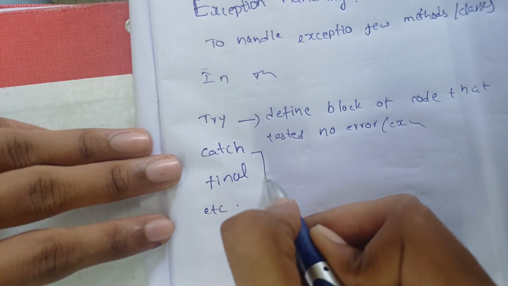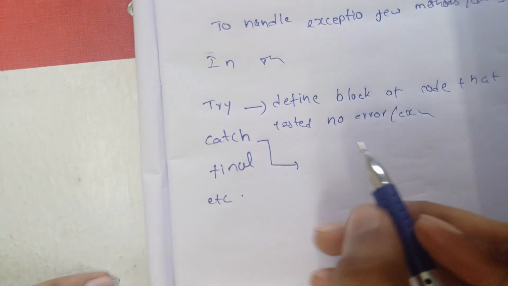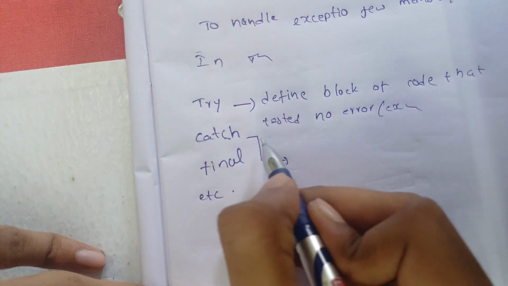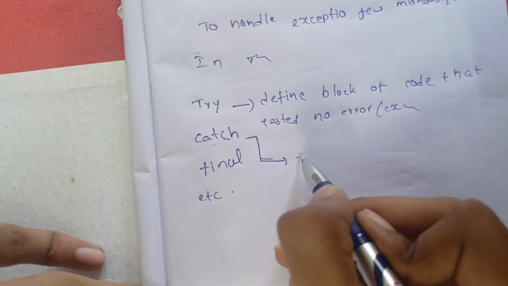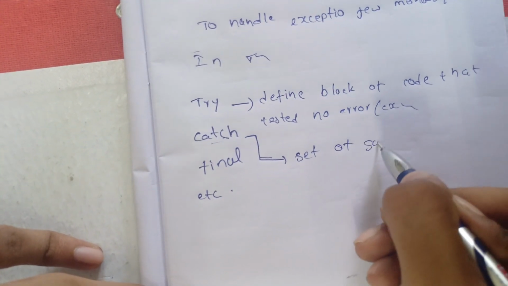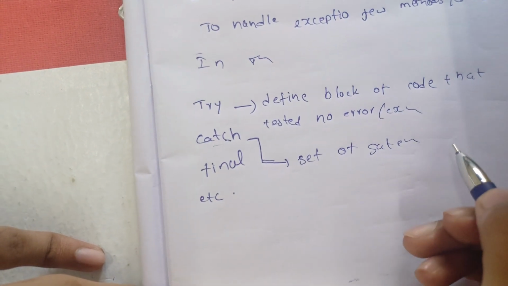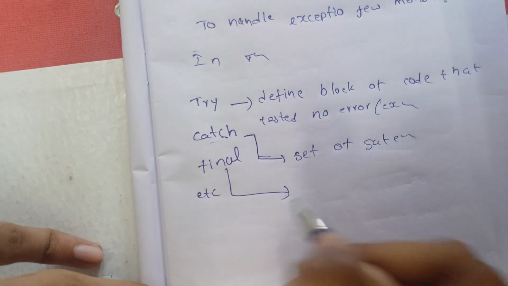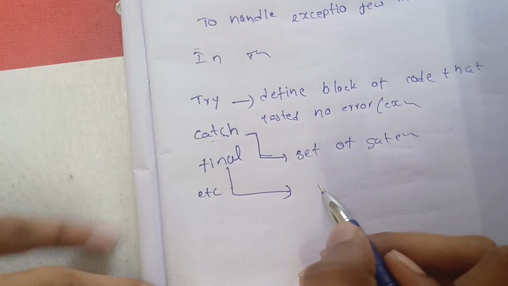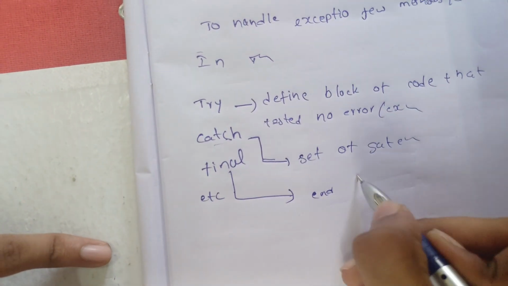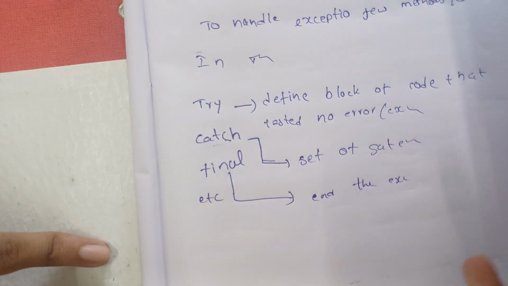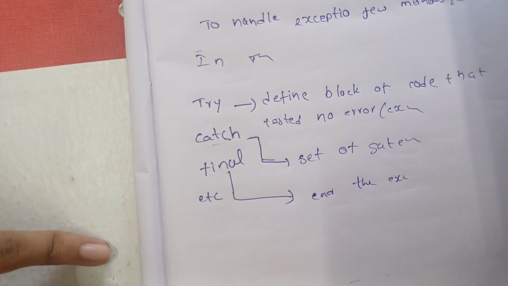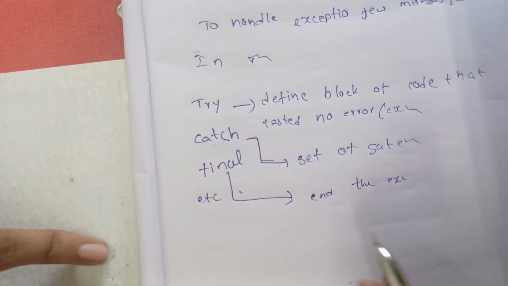If there is any exception, then that will be handled by catch. The catch will be the block which has a set of statements that should run when an exception occurs. The use of finally is to end the program or end the exception, which means it helps us know whether the exception is over or not yet. So finally is used for the ending of any exception.